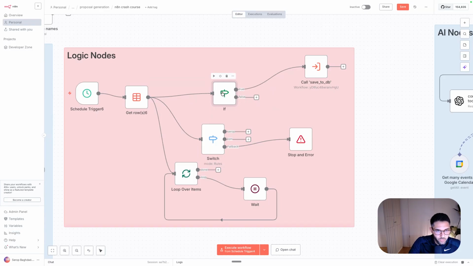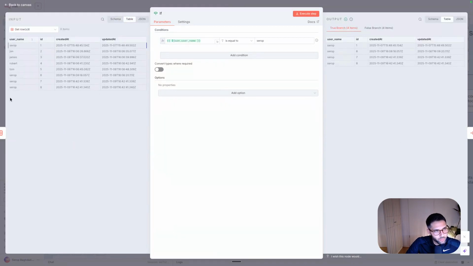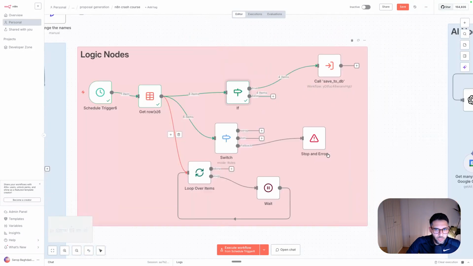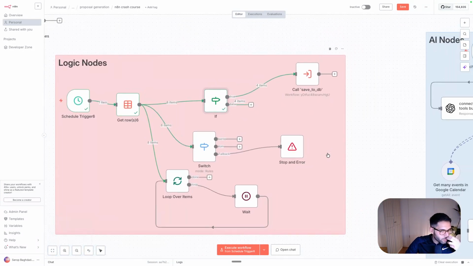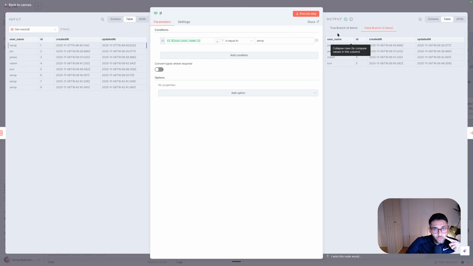So first of all, the if node. I'm just going to execute the previous nodes. As I said, we have a table of people's names just for simplicity. The if node is very similar to another node we discussed earlier, the filter. It's basically a filter node, but the filter only returns the items where the condition is correct. The if node also gives you the ones where the condition is not correct, in the false branch. So you can have access to this data.